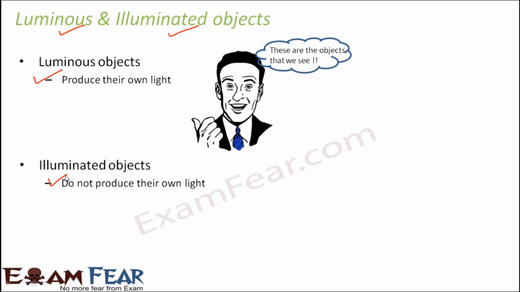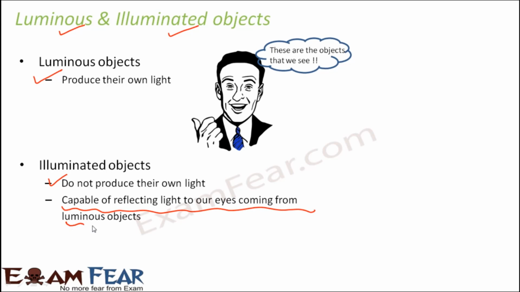So you might be thinking that when they are not able to produce their light, if there is no light, how are we able to see them? That's the question that must be bothering you. What happens is, these are not capable of producing light, but they are capable of reflecting light to our eyes, which is coming from the luminous objects. Now this part is very, very important. So there is a catch here. These objects will not produce their own light, but the light which is coming from the luminous objects and falling on these objects, these objects will reflect that light to our eyes, and that is how we are able to see these objects.